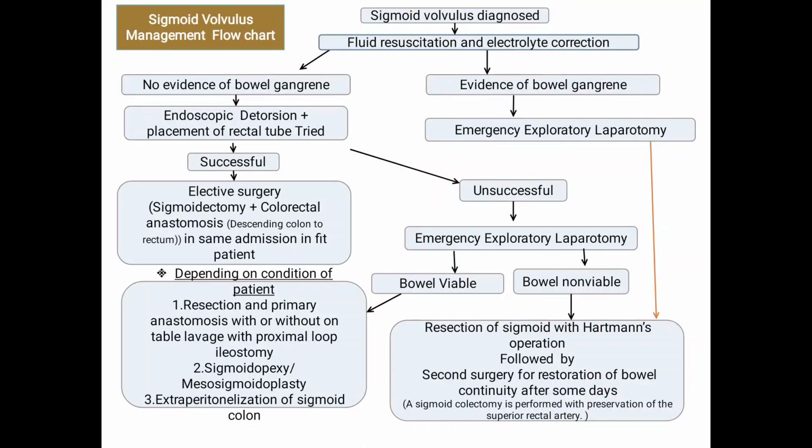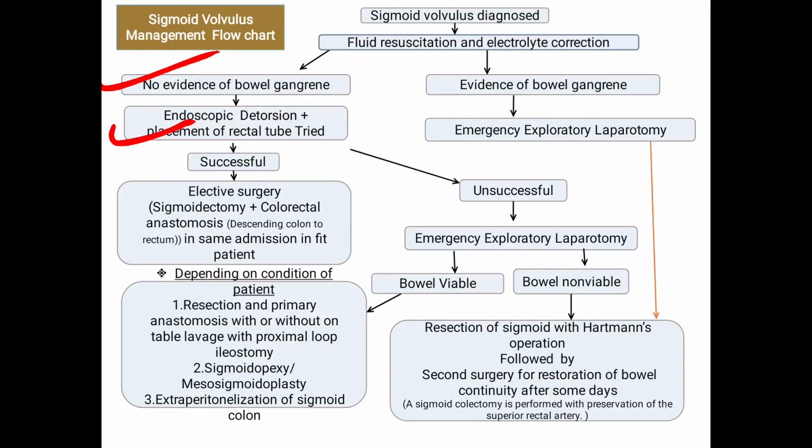So now this is a flow chart of the management of the sigmoid volvulus. So students, again I will tell you, the clinical examination is very important, and once we diagnose it is a case of sigmoid volvulus, we will resuscitate the patient, with correction of the fluid and electrolyte imbalance. Then on examination, there is no evidence of bowel gangrene. So what will we do? We will do the endoscopic detorsion plus placement of the rectal tube. So we will try this.